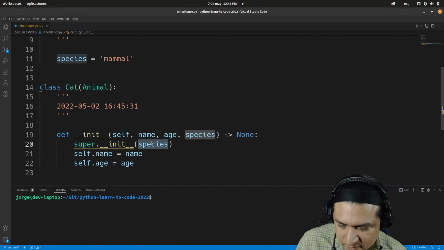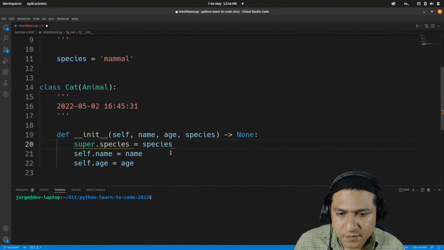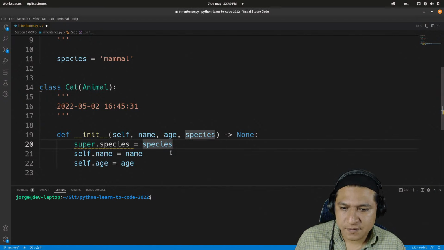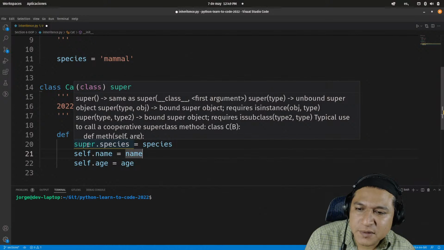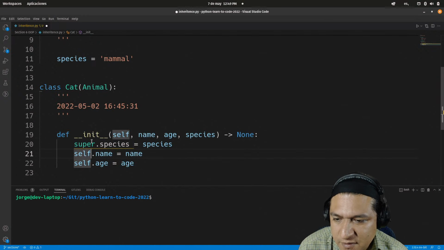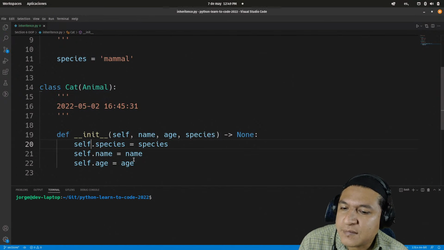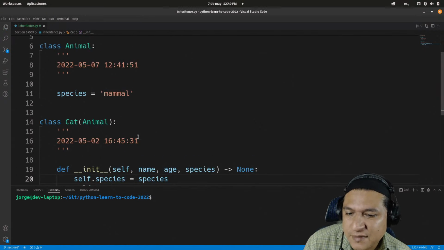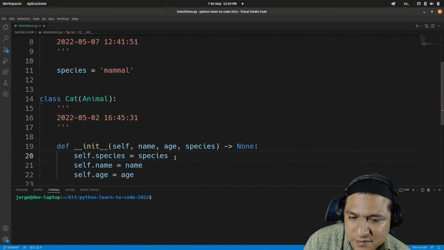Let's try something here. There we go. Is that going to work? Super class. Super stays as super. No, I don't think it's going to work. Maybe if I do the self keyword, that actually works, I guess. Okay, so basically I give it a name, an age, and a species.